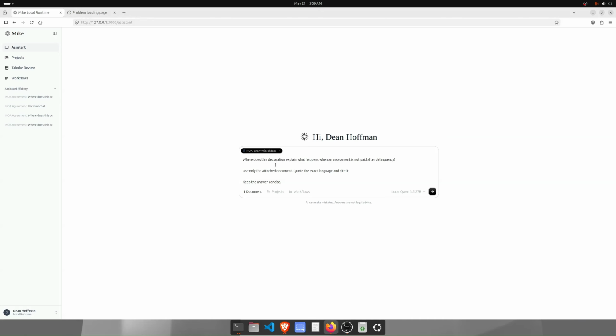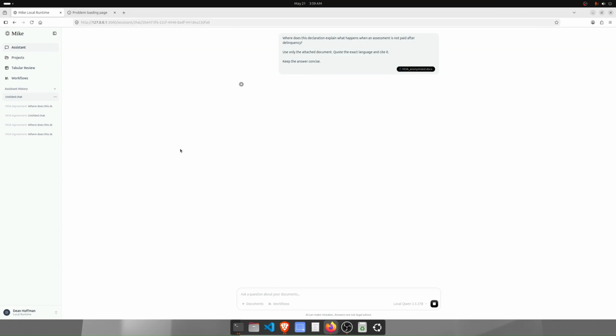Where does this declaration explain what happens when an assessment is not paid after delinquency? And I want to have it tell us, to cite it exactly where it is and keep the answer concise. So I'll go ahead and run that.